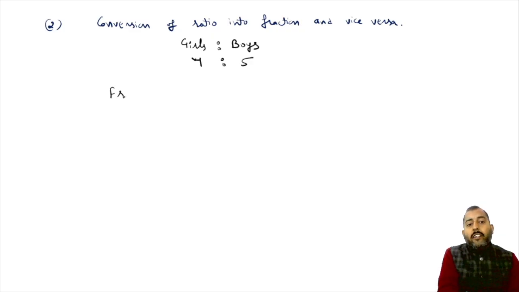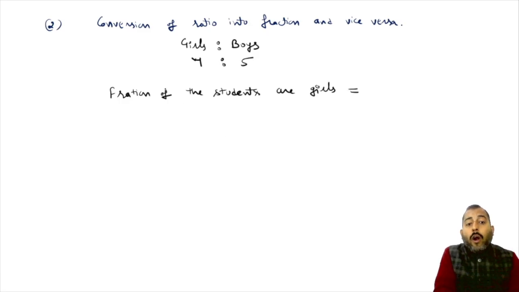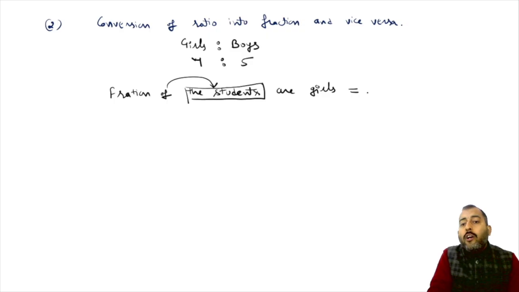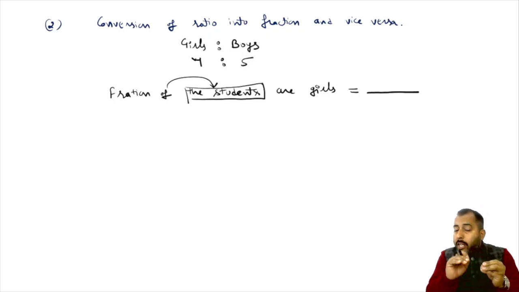What fraction of these students are girls? So what are you going to do? See, it is written what fraction of the students. So you will write down the total number of students in the denominator.